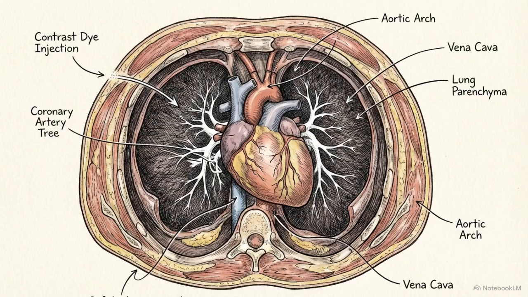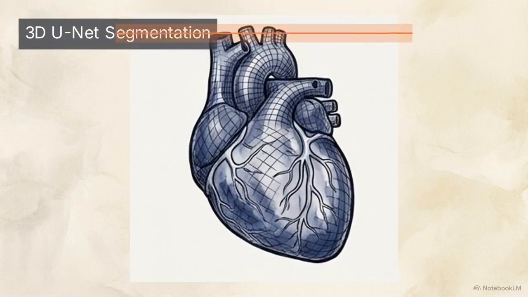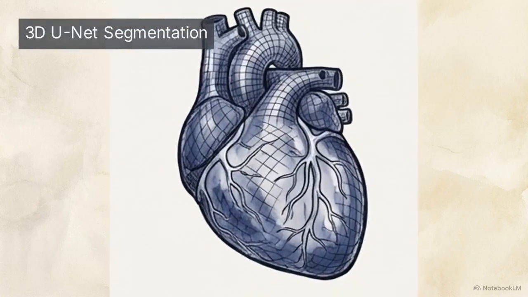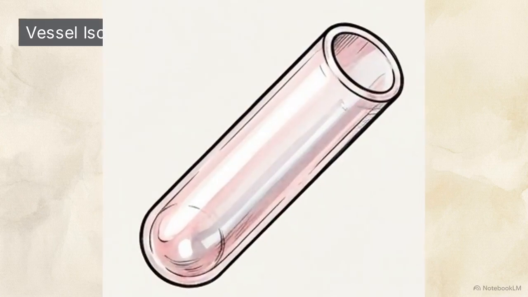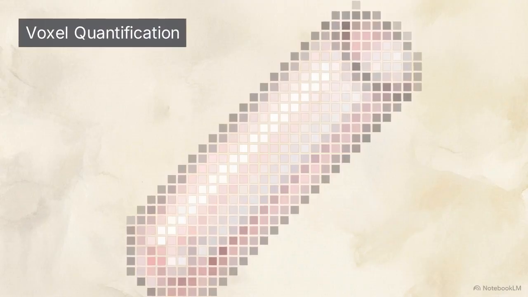The process begins with acquiring high-resolution coronary computed tomography angiography data. This is a 3D imaging test that uses a contrast agent to visualize the blood vessels of the heart. Deep learning architectures, specifically 3D U-net segmentation models, analyze the coronary tree. A 3D U-net is a type of neural network designed to identify and separate specific structures within three-dimensional medical images. The algorithm breaks the artery down into microscopic 3D pixels known as voxels.